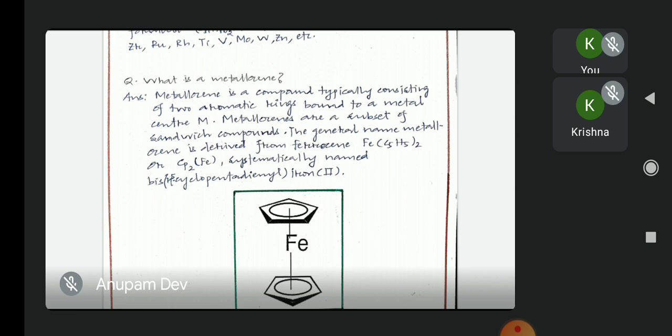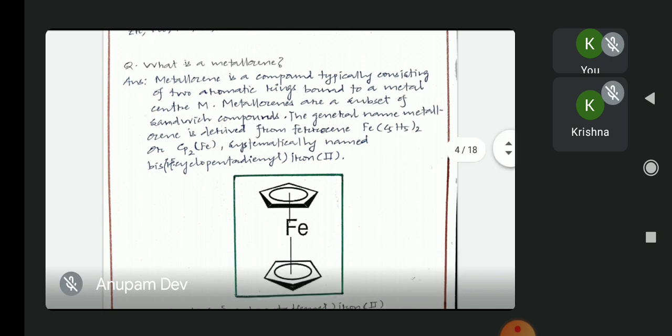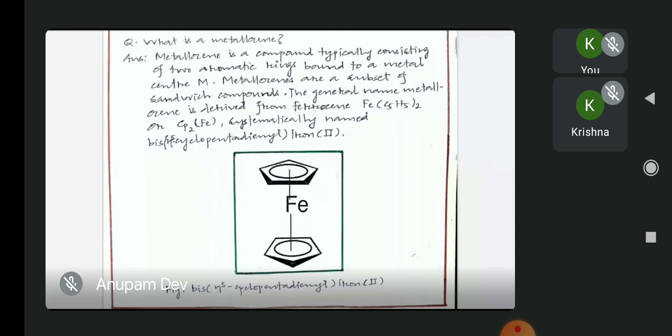The general name metallocene is derived from ferrocene, which has the formula Fe(C5H5)2, also written as Cp2Fe. Ferrocene is systematically named as bis(eta-5-cyclopentadienyl)iron(II). Now here eta represents hapticity. So here a question may arise: what is hapticity? Hapticity is nothing but the coordination of a ligand to a metal center via an uninterrupted and contiguous series of atoms. The hapticity of a ligand is denoted by the Greek letter eta.